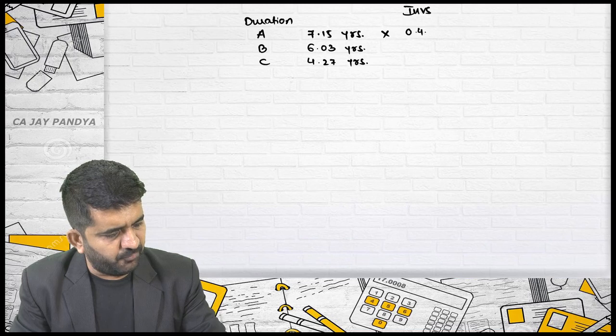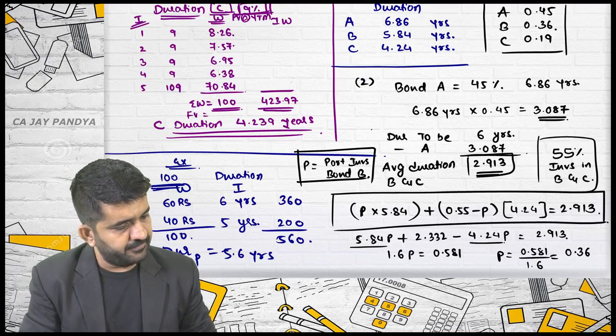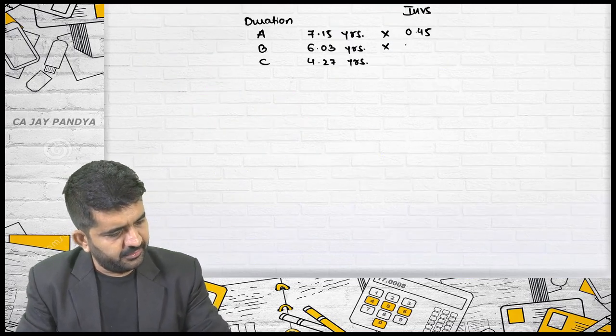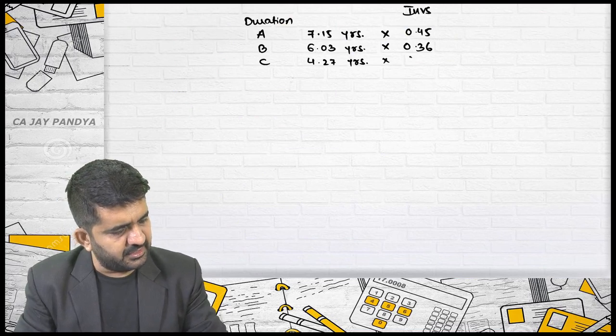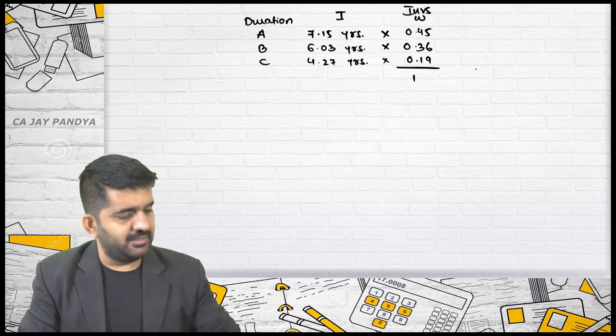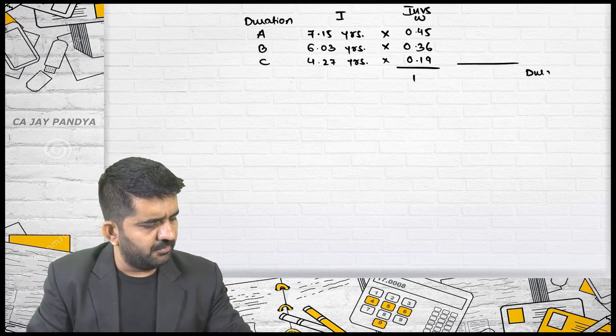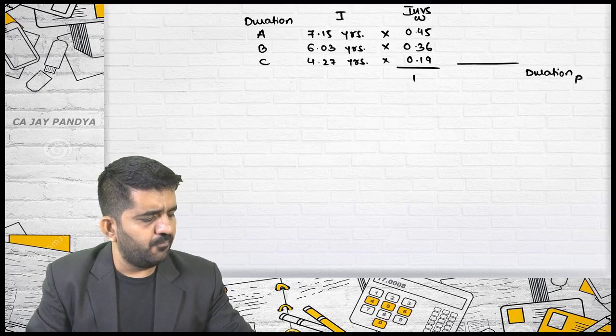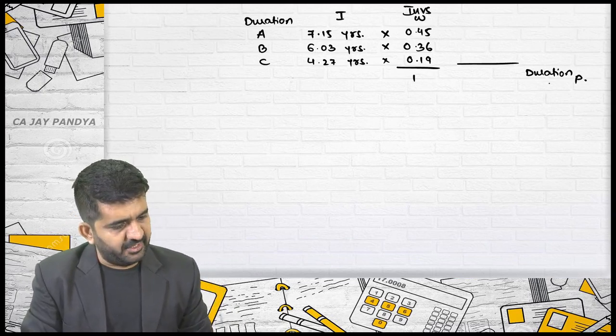This is 0.45, this is 0.36 and this is 0.19. Total is 1. This is W, and this is I. Sigma IW divided by sigma W will be nothing but the duration of the portfolio. Let me find it out on the calculator.